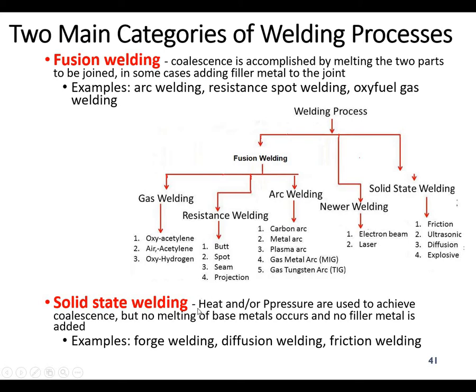Coming to solid state welding, heat and pressure are used to achieve coalescence, but no melting of the base metal takes place, and no filler metal is added. Examples of solid state welding are forge welding, diffusion welding, and friction welding. But in fusion welding, as we discussed, the coalescence is accomplished by melting the two parts being joined. In some cases you add filler metal, sometimes you do not. Examples are arc welding, resistance spot welding, and oxy gas welding.